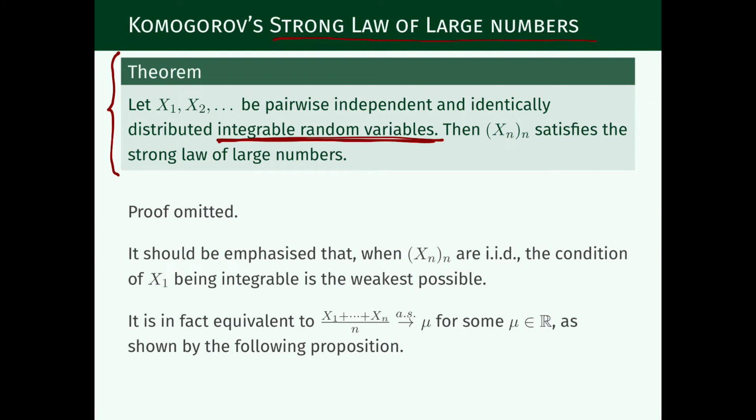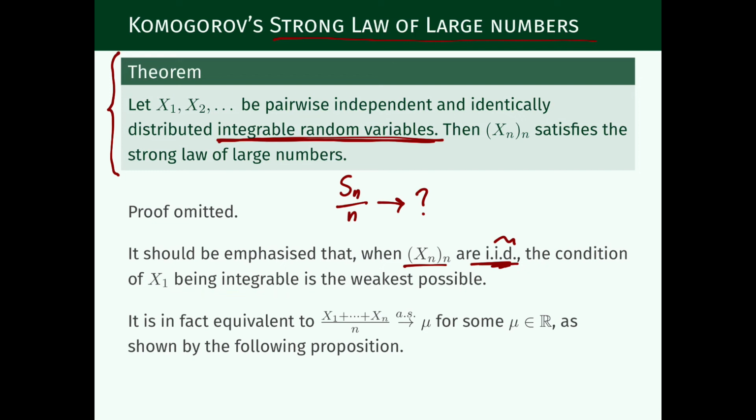I mean, if the random variables xn are independent and identically distributed, then we cannot have any convergence of Sn over n to something unless x1 is integrable. And if x1 is integrable, because they all have the same distribution, they are all integrable, of course.